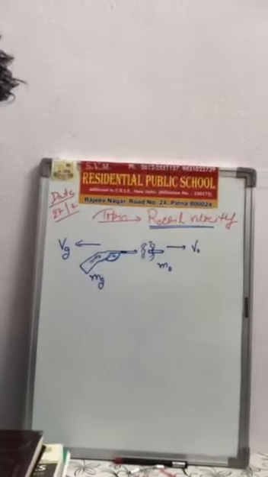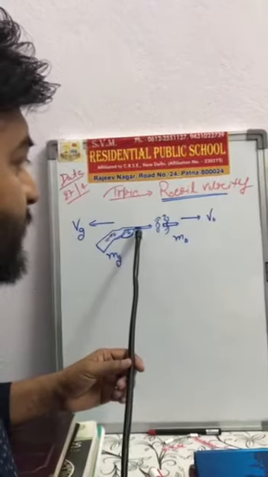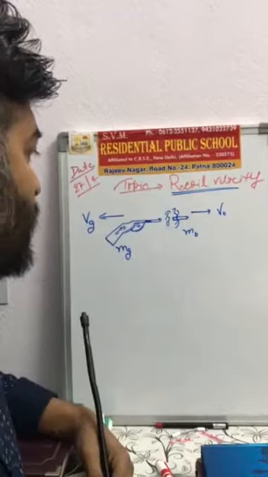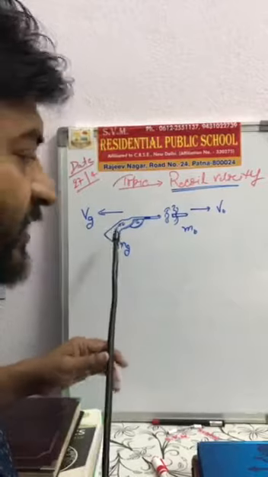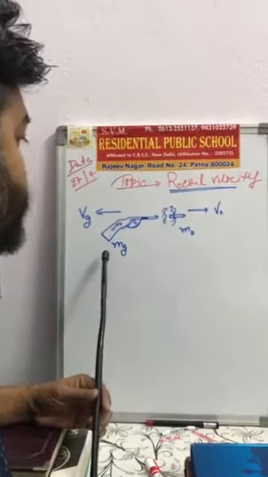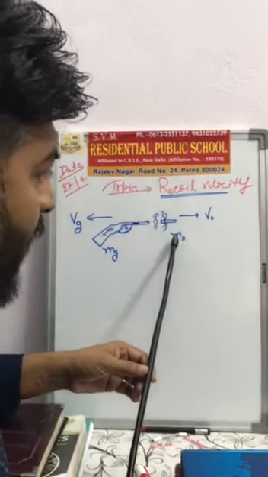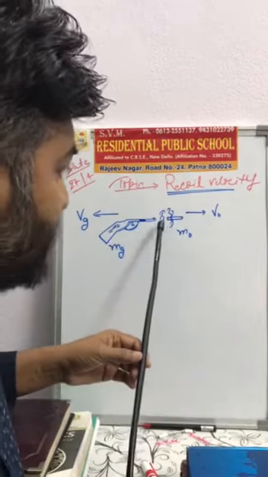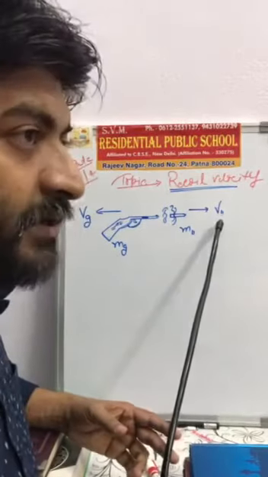Let's see on the board. Here we have a diagram of a gun, and initially the bullet is inside the gun. mg is the mass of the gun, and initially the gun is at rest. When the bullet is fired, mb is the mass of the bullet, and it moves with the velocity Vb.